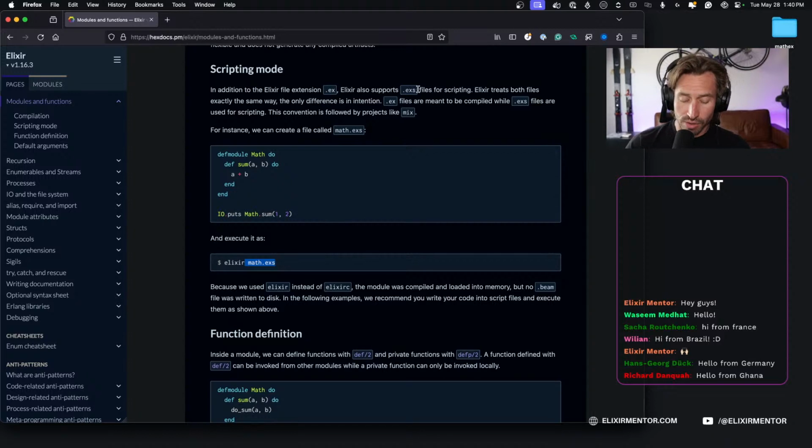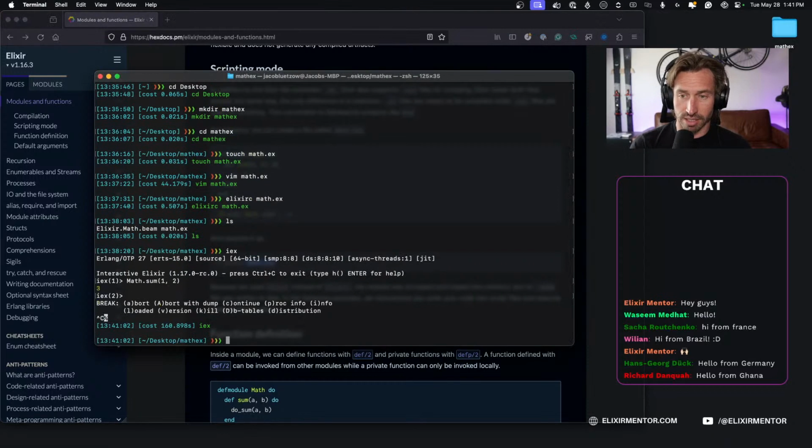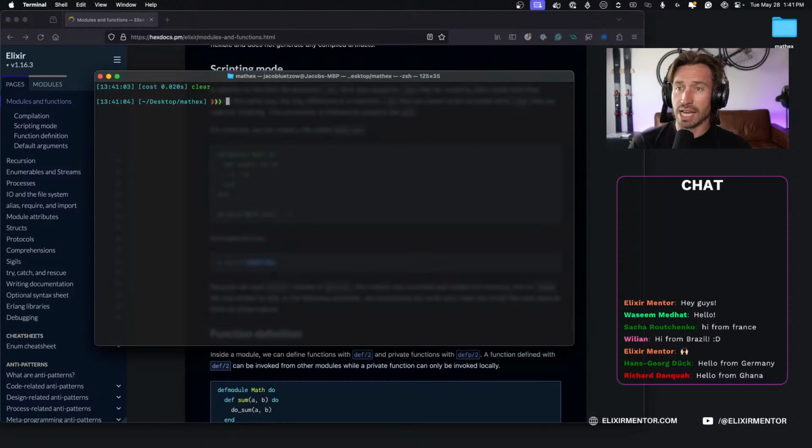So now if we were to just pull up our terminal, let's get out of the shell here, clear. I'm going to just back out of our math.ex. I'm going to make a new directory, we'll just call this one math, and then we'll cd into math.